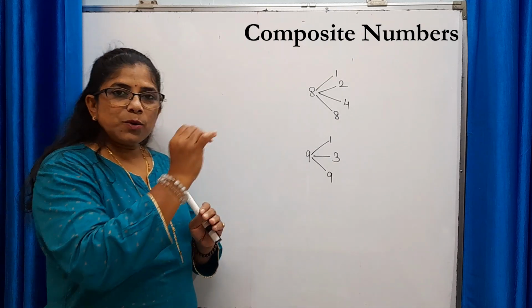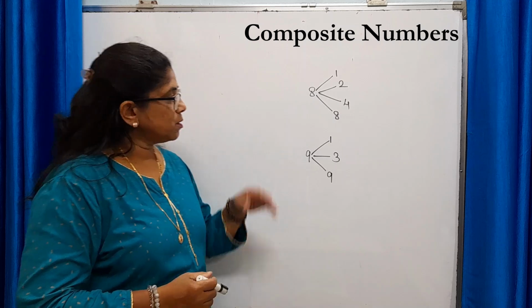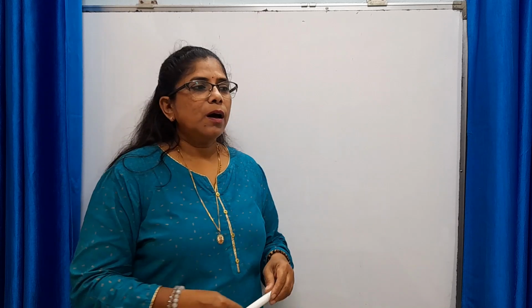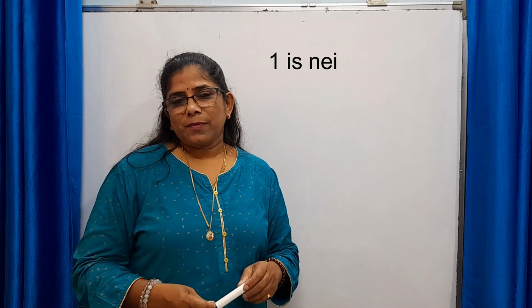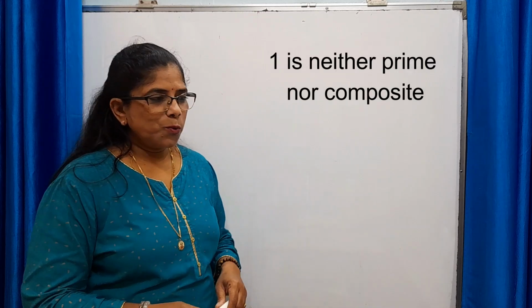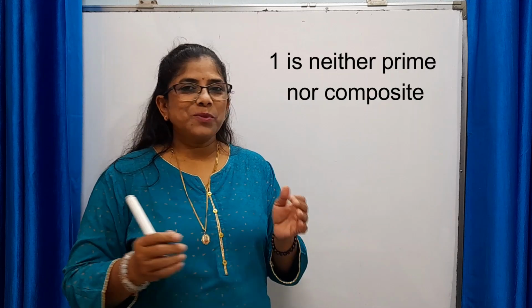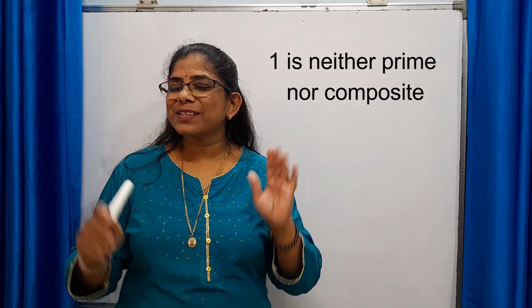Okay. So prime number and composite number is quite clear to you. Now after explaining this prime number and composite number, I would like to tell you something. 1. 1 is one special number. 1 is neither prime nor composite. 1 is just 1.